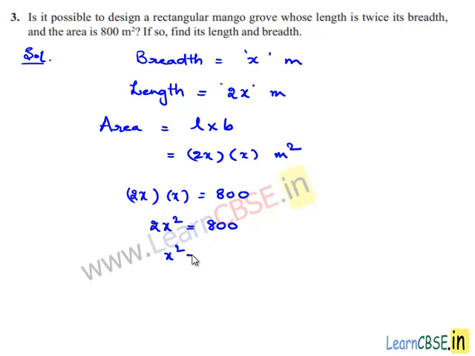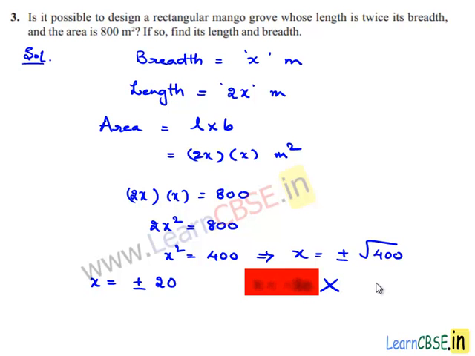So x square is equal to 800 divided by 2, which is 400. x is equal to plus or minus root of 400. So we can say x is equal to plus or minus 20. Since x is a dimension, x is equal to minus 20 can be ignored. So we get the value of x as only plus 20.